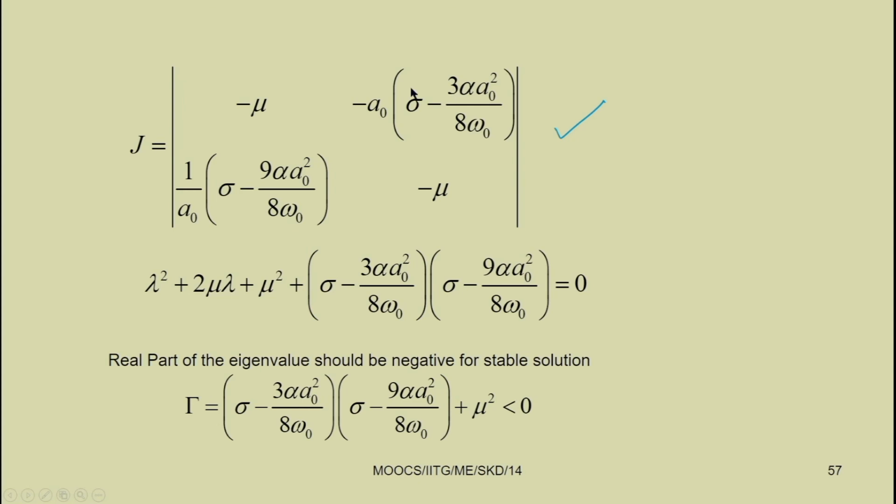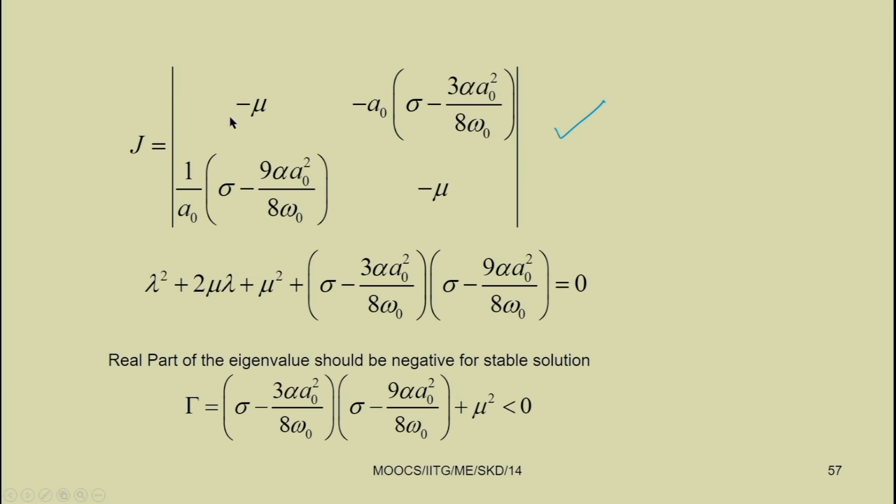So, Jacobian J equal to minus mu minus A 0 into sigma minus 3 alpha A 0 square by 8 omega 0. You just see this A 0 is written. So, what is A 0? A 0 is the stationary solution or the fixed point solution corresponding to the steady state solution. So, we have got this sigma and A, and that A itself is A 0.